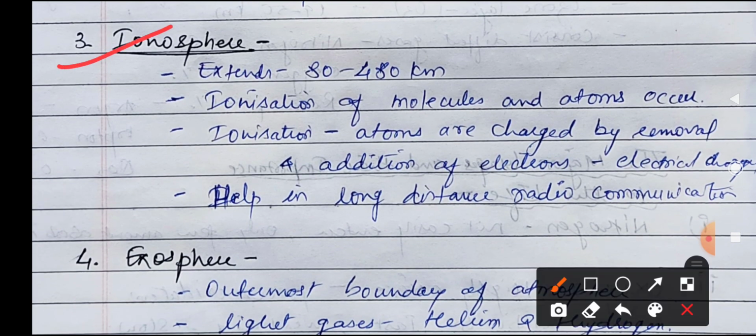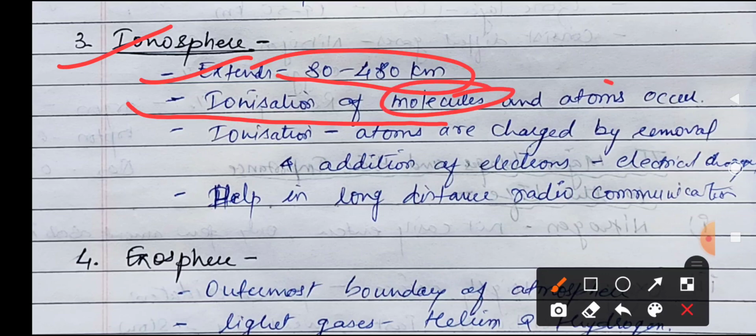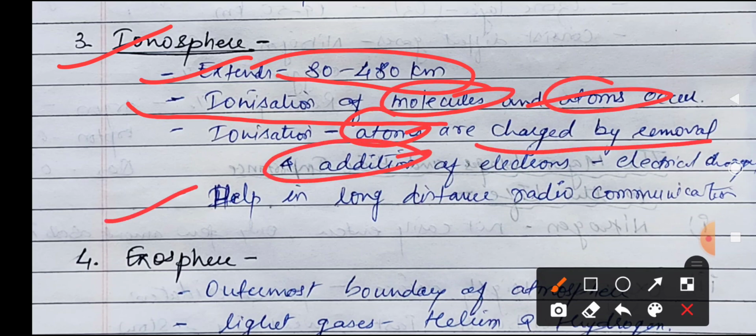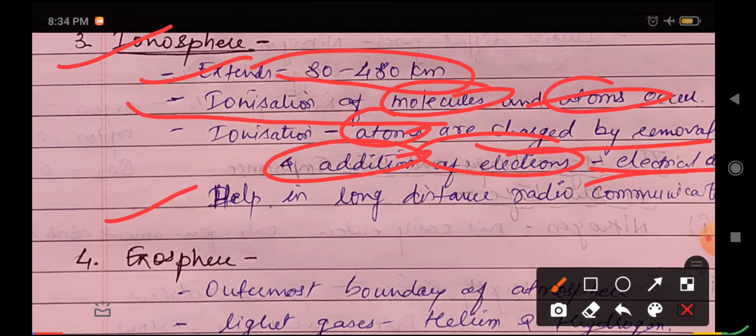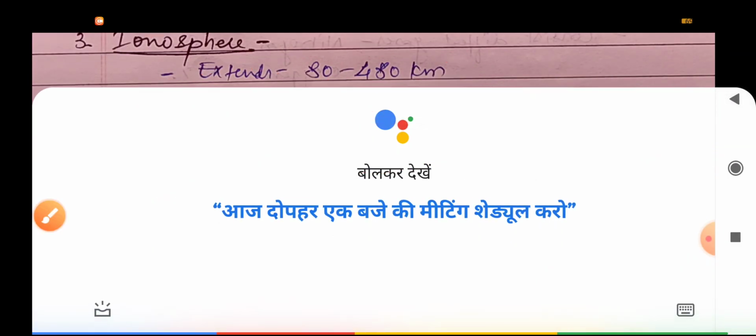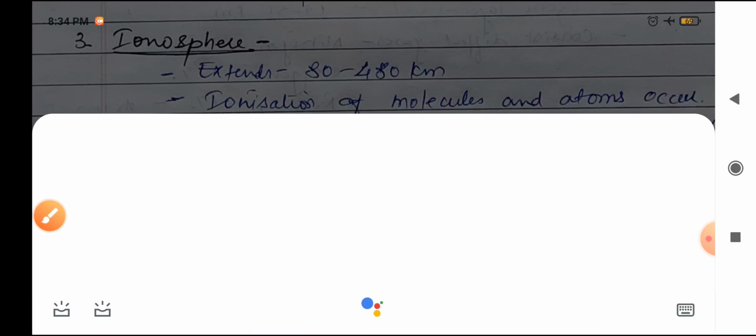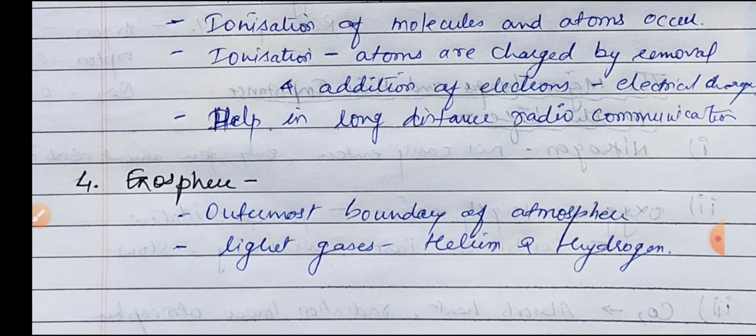Next layer is the ionosphere. It is also called the thermosphere. It extends from 80 to 480 kilometers. Because of the ionization of molecules and atoms, these atoms are charged, with the removal and addition of electrons, due to which it is electrically charged, which I already explained to you.